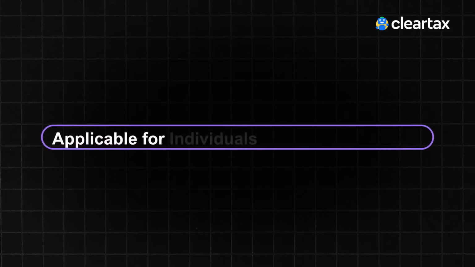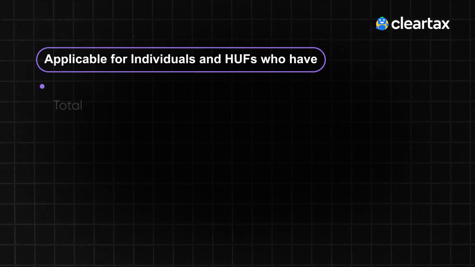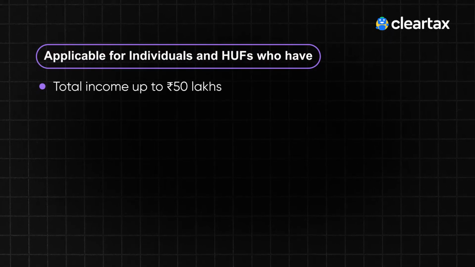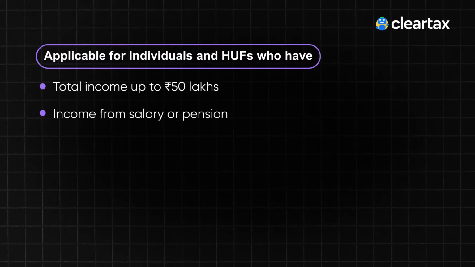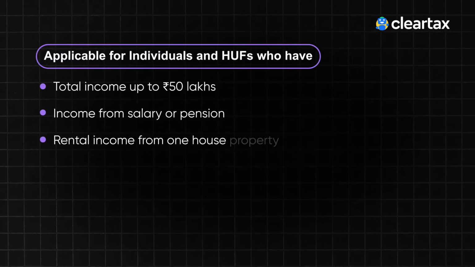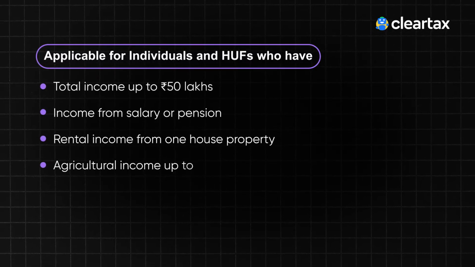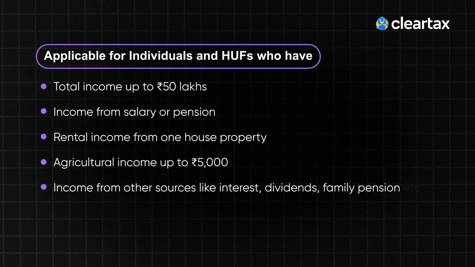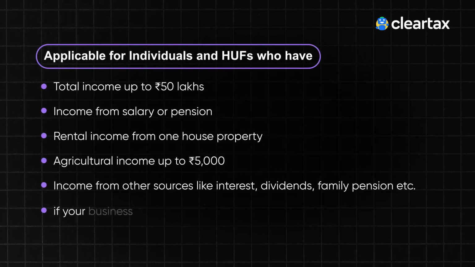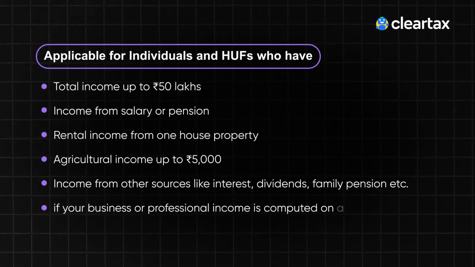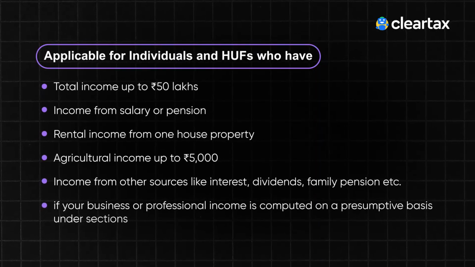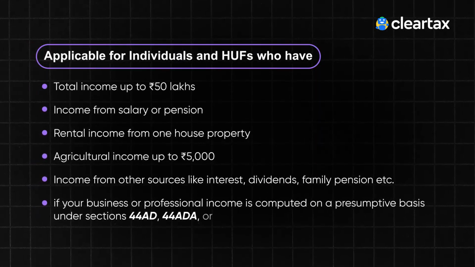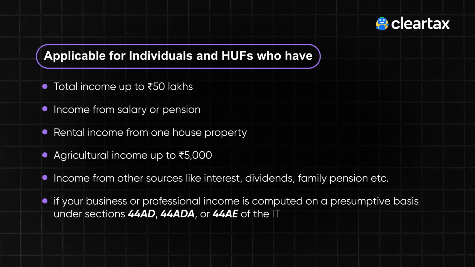Moving on to ITR 4, also known as Sugam form, which simplifies things for you. It is applicable for individuals and HUFs who have total income up to rupees 50 lakhs, income from salary or pension, rental income from one house property, agriculture income up to rupees 5,000, income from other sources like interest, dividends, family pension, etc. And if your business or professional income is computed on a presumptive basis under sections 44AD, 44ADA or 44AE of the IT Act.